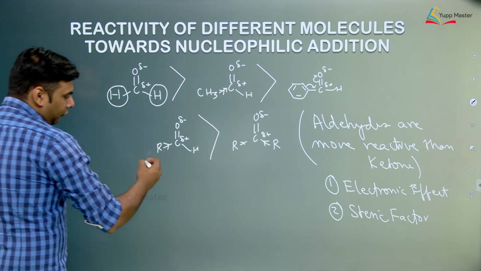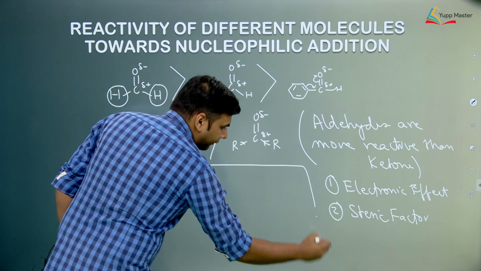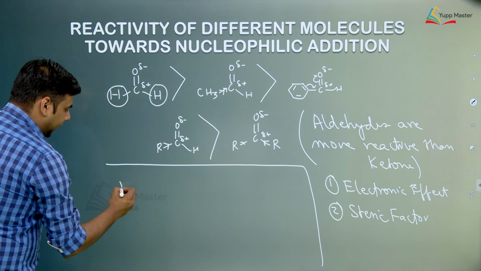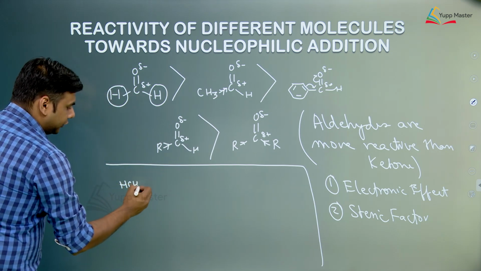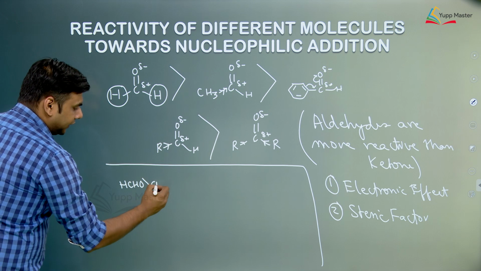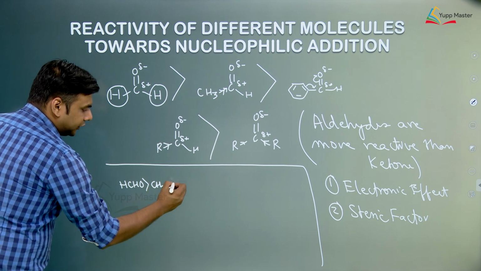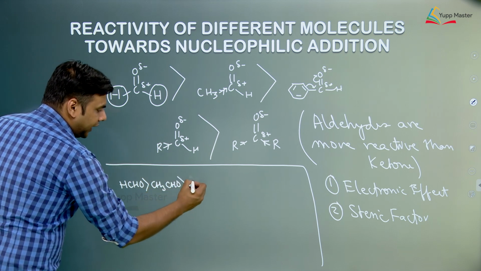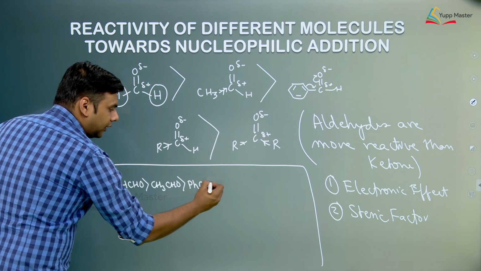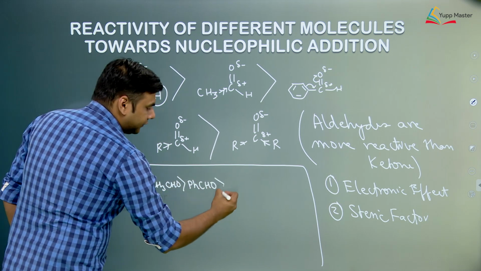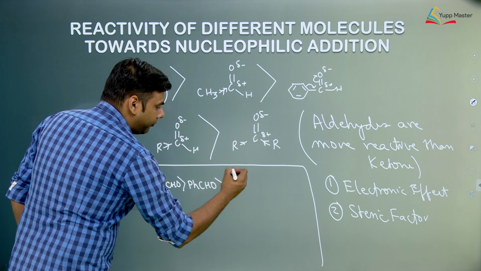If we just want to have a general order, we can say that formaldehyde is more reactive than acetaldehyde, acetaldehyde is more reactive than benzaldehyde, all of them being aldehydes. These will be more reactive than a ketone.